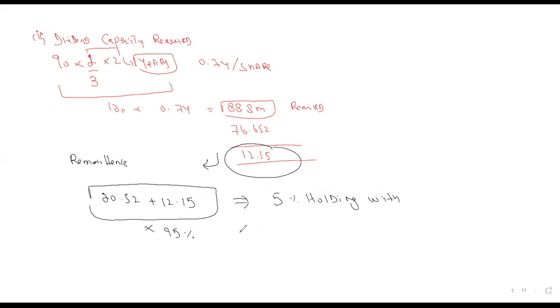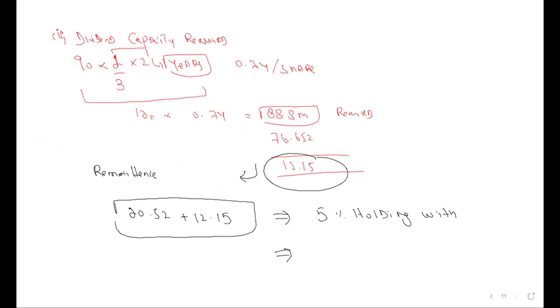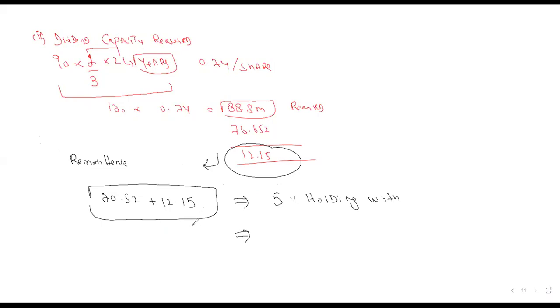So how much will they remit? 11.54, 95% of 12.15. Oh, sorry. See, we did it wrong. How did we do it wrong? The remittance is this. On the remittance, we have to take 5%.